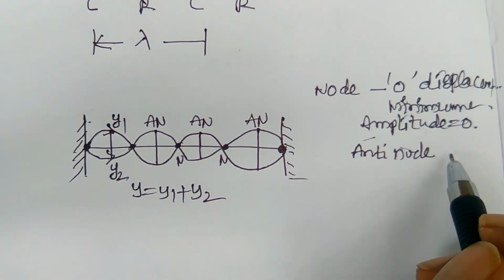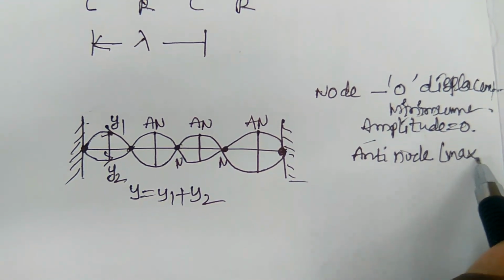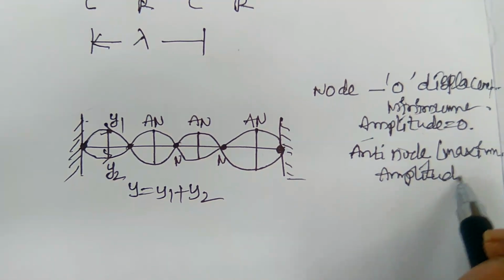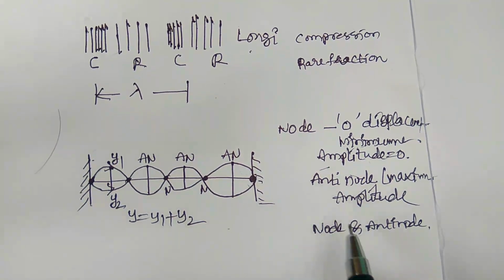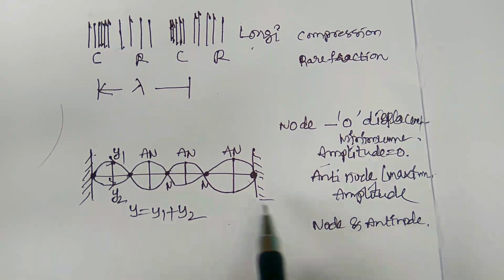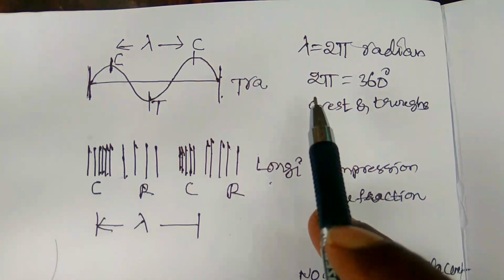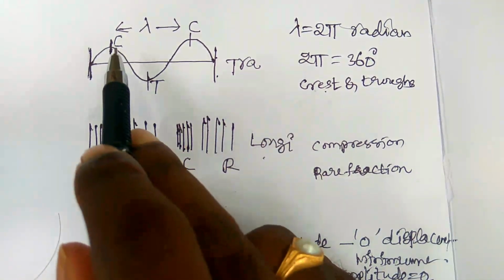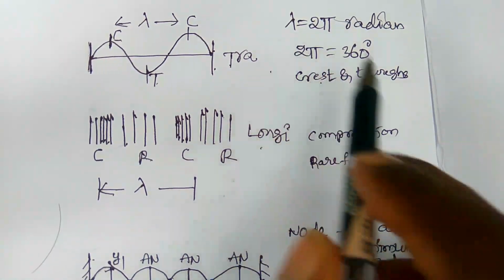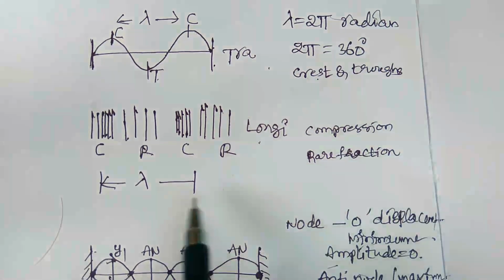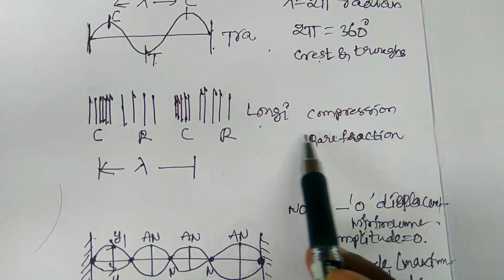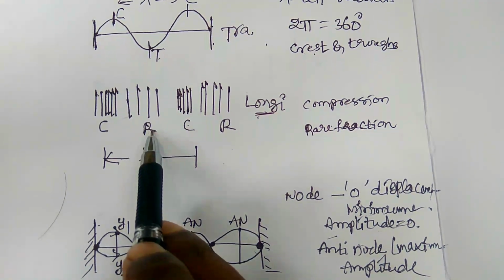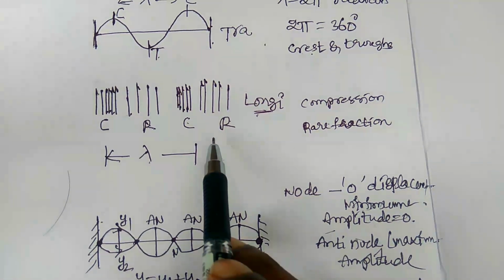So antinodes are maximum amplitude. Therefore nodes and antinodes are formed in standing waves. Coming to transverse waves, crest and trough points are formed alternately. So this is crest and trough, crest and trough, crest and trough. The wavelength is 2 pi radians. Also, compressions and rarefactions are formed in longitudinal waves. The distance between any two crest points, or any two rarefactions, is lambda.